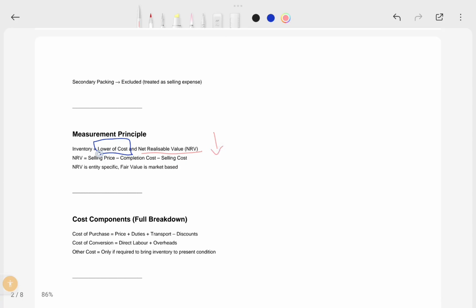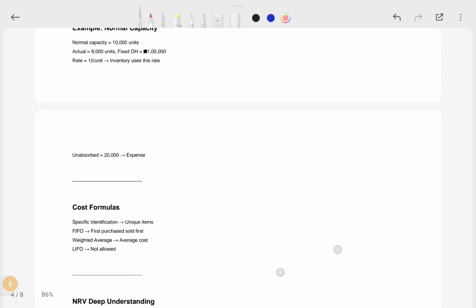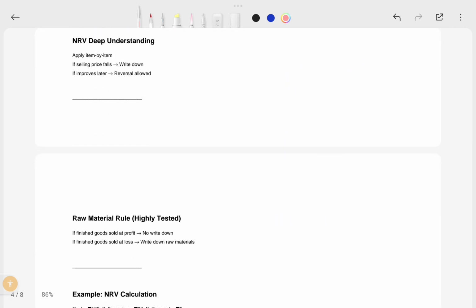You have already learned the cost, now you need to see NRV. What is NRV? Once you understand NRV properly, you can complete the inventory formula. Now I will take a break, and I will explain NRV in tomorrow's class.